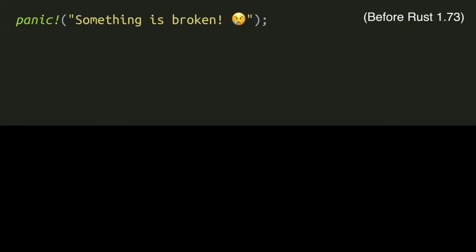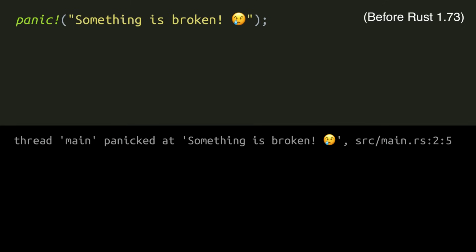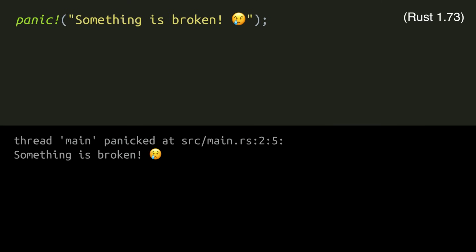Before Rust 1.73, a panic message like this would emit a line like this, where the message was surrounded by single quotes and embedded in the middle of the panic output. In Rust 1.73, the message has been moved down to its own line, which is easier to read, since you don't have to find it in the middle of all the other panic output. This is an especially nice improvement for multi-line messages.